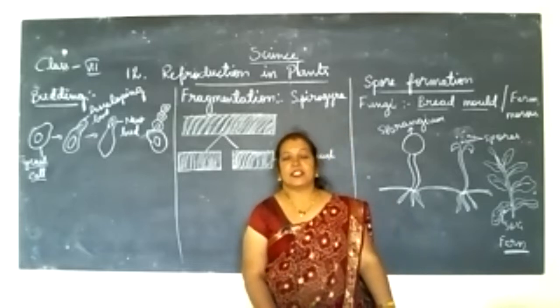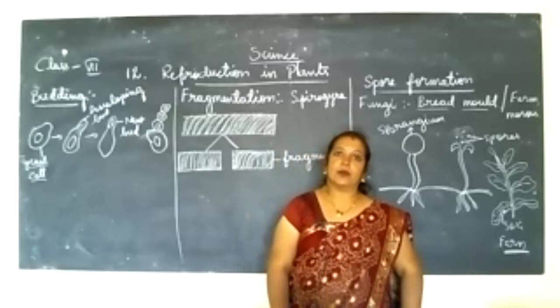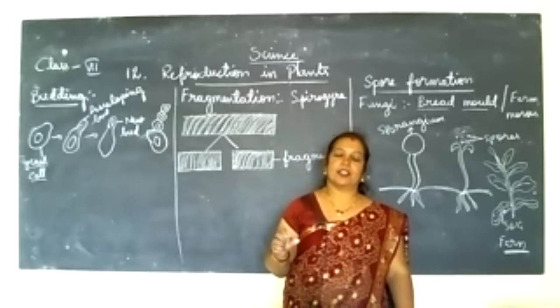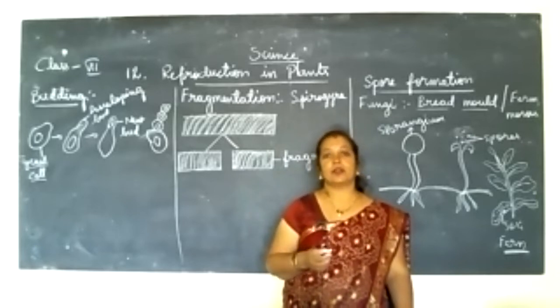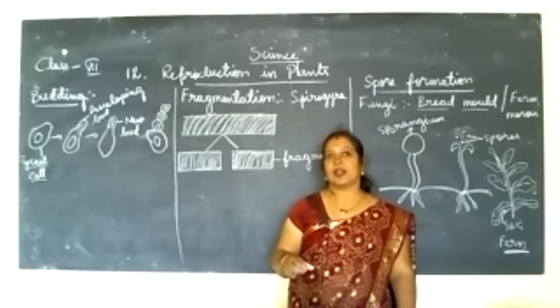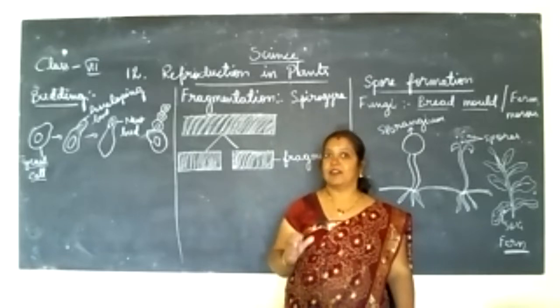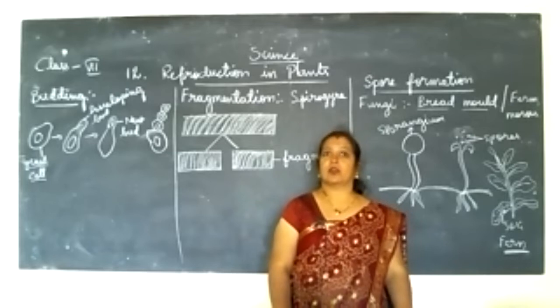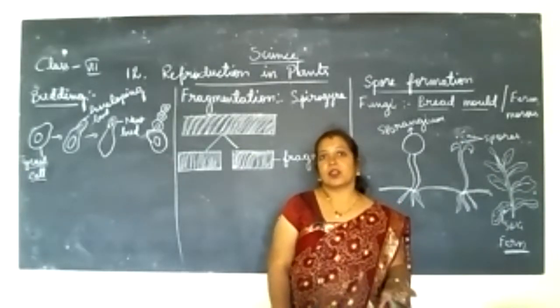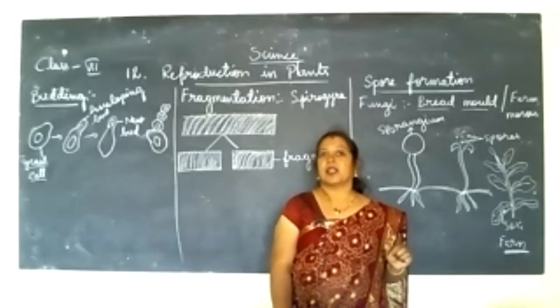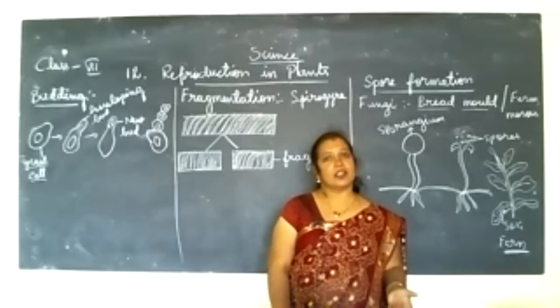Any one of those parts, the bud part, the root part or the stem part, is used other than the flower part for growing a new organism. That we call asexual reproduction.